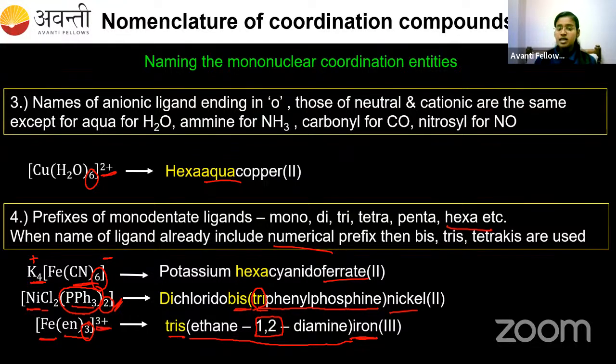The coordination entity is the cation. If the complex is anion, then you have to use ferrate; you have to end the name with ate. If the complex is cationic or if it is neutral, you have to name the metal as such.